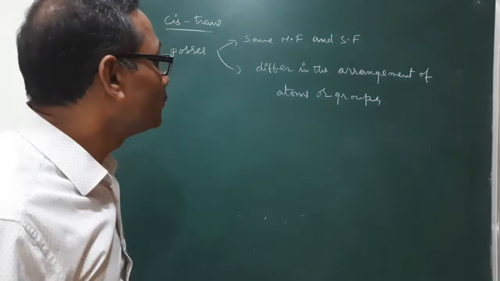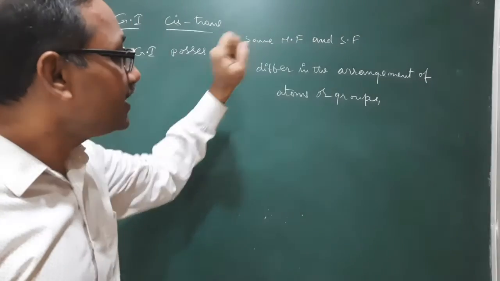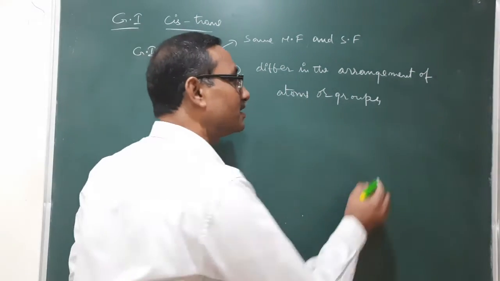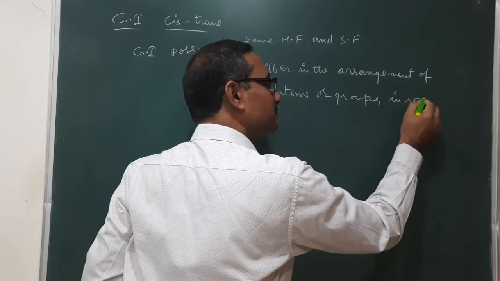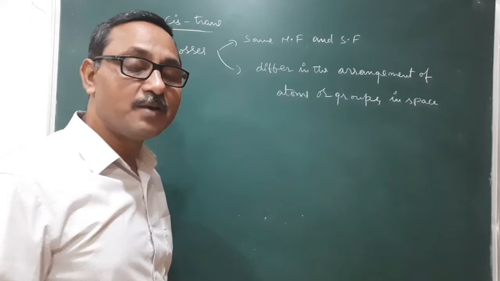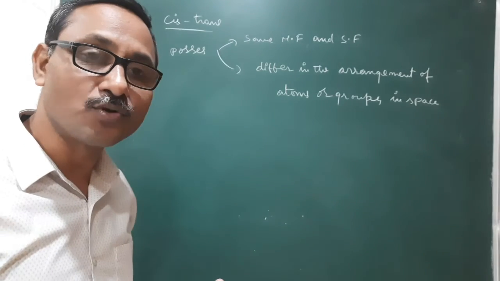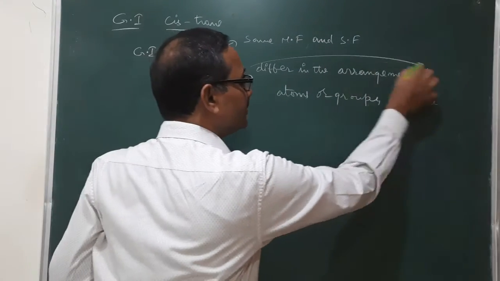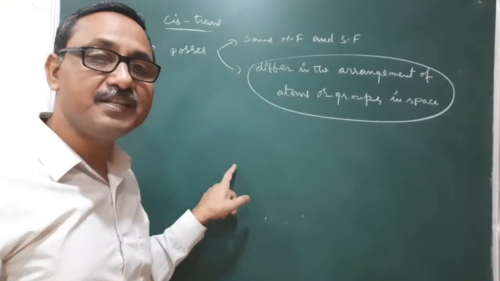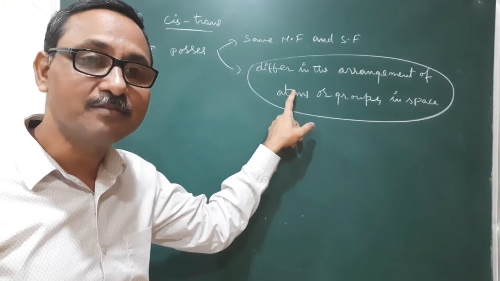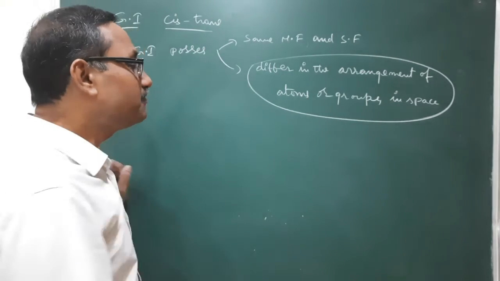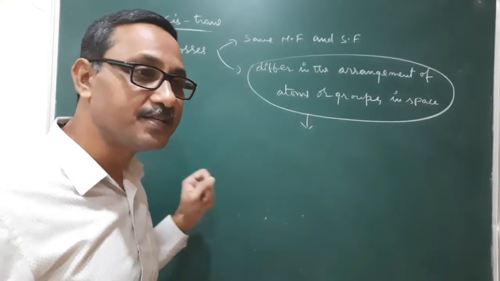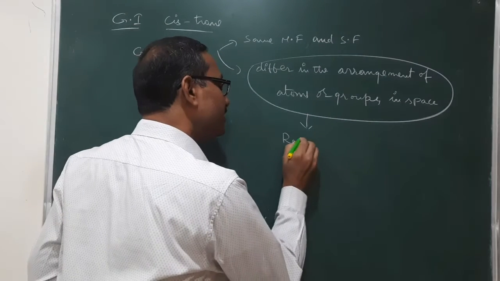Having the same molecular formulae, the same structural formulae, but a different arrangement of atoms or groups in space, they are called geometrical isomers and the phenomenon is known as geometrical isomerism. They differ in spatial arrangement due to restricted rotation.